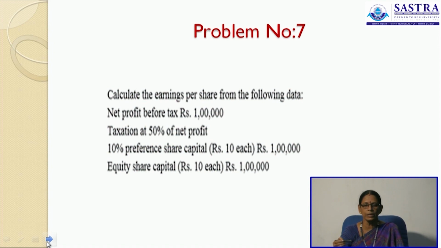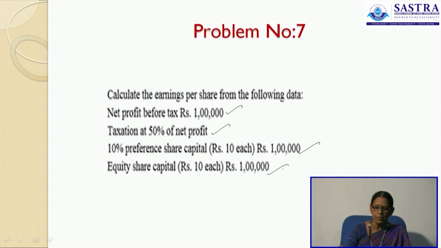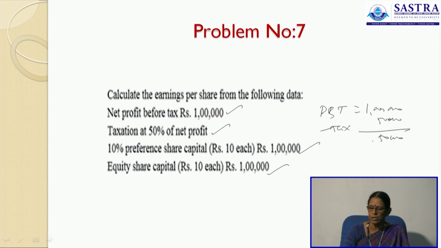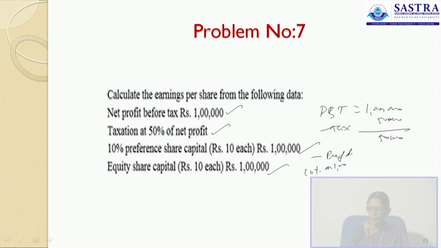Now, next is calculate earnings per share from the following data. Net profit before tax is 1 lakh rupees, taxation is 50% of your net profit, 10% preference share capital of 1 lakh rupees, shares of 10 rupees each, then equity share capital 1 lakh rupees. As we already said, profit before tax is 1 lakh, then minus your tax at 50%, that is 50,000. So, you will get 50,000 minus your preference dividend, that is 10% on 1 lakh rupees. 10% on 1 lakh rupees will be 10,000. So, 40,000 will be the amount available.